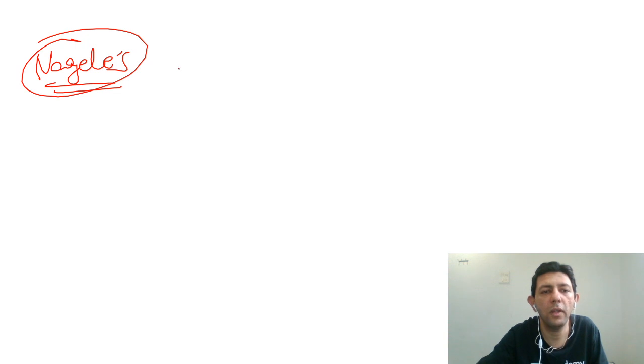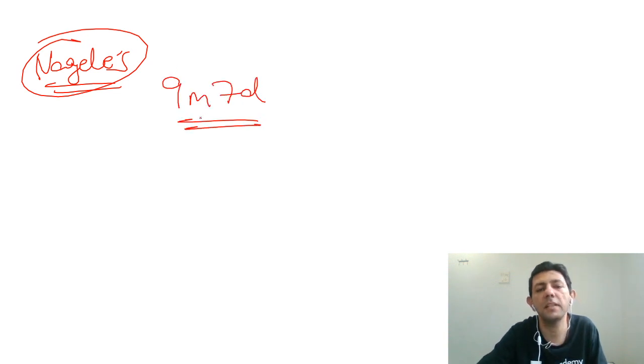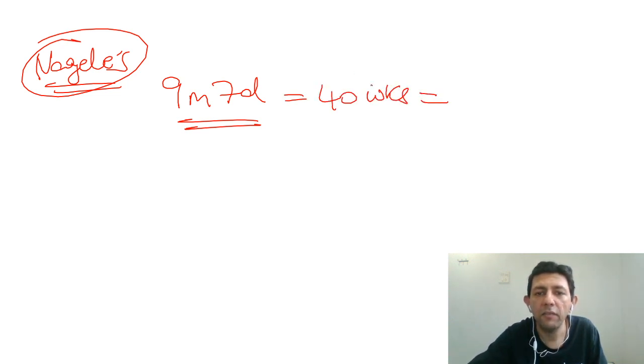Point number one to be kept in mind is, what formula do we use? Yes, this is Naegele's formula. What does Naegele's formula say? That the normal duration of pregnancy is 9 months 7 days, which by the way, if you go and calculate, will be the same as 40 weeks, and 40 into 7 is 280 days. Yes, all mean the same thing.